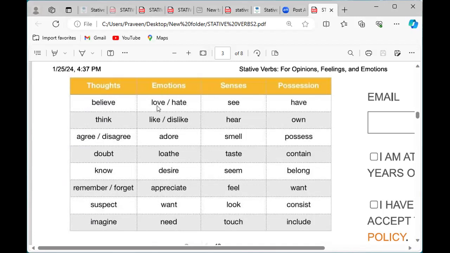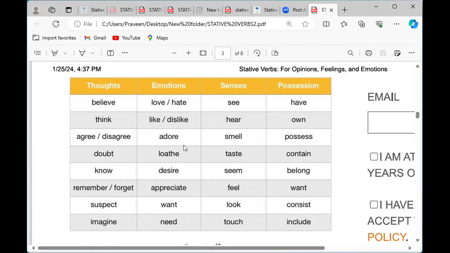And emotions: love, hate, like, dislike. These are all emotions, the kind of emotions we feel: love, hate, like, dislike, adore. Adore also means love, very much love, strong love. And the opposite of adore, loathe, means strongly hating someone.